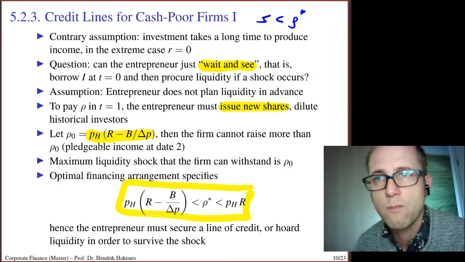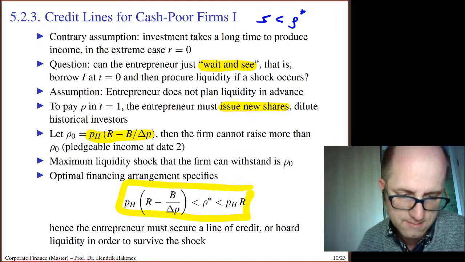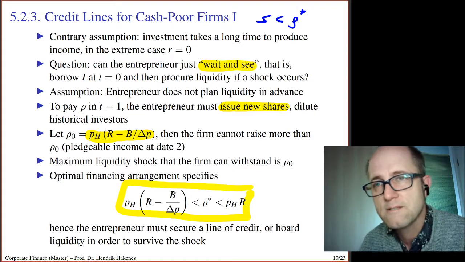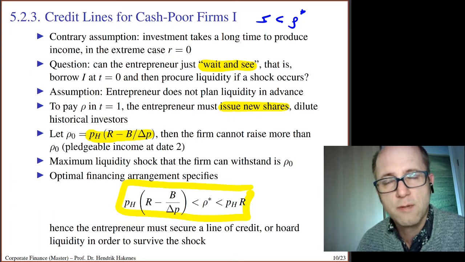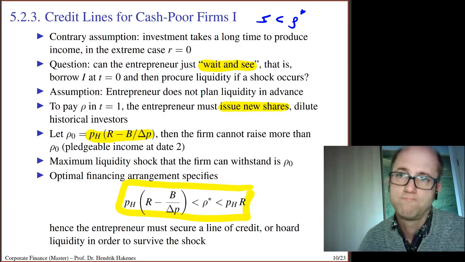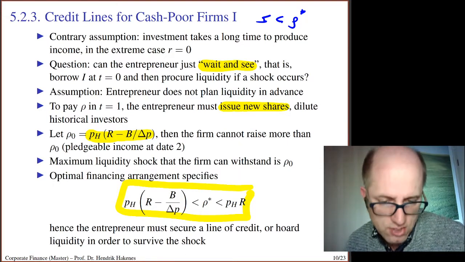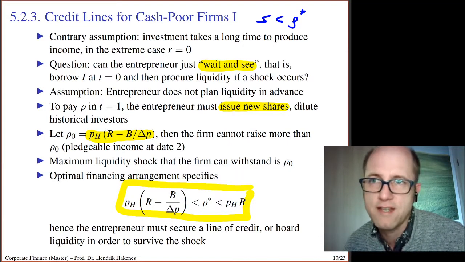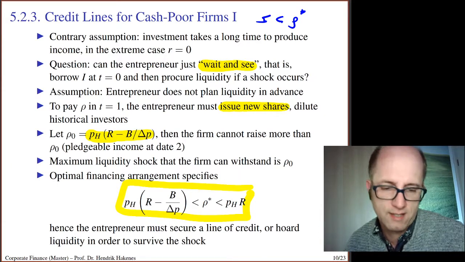So the rho star is between pH times R and pH times (R minus B over delta p). We know that because we're in the intermediate, the interesting case, and that means that the maximum liquidity shock rho star that I should be able to withstand is larger than the amount of finance that I can attract if I don't do any liquidity planning in advance.